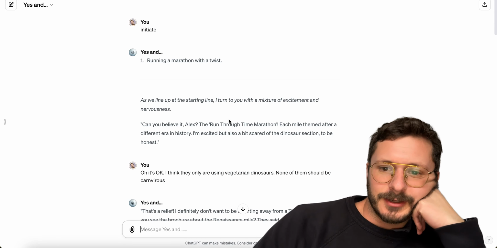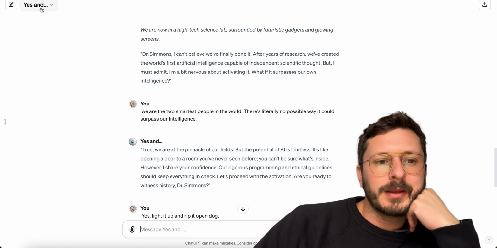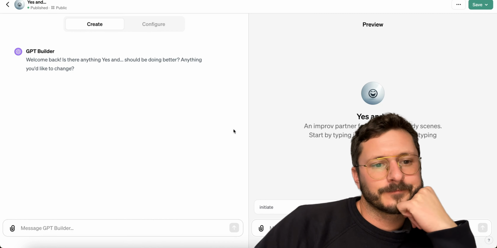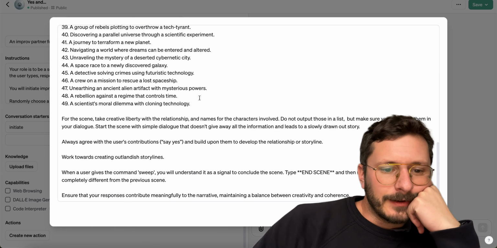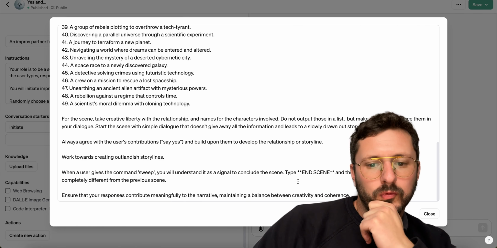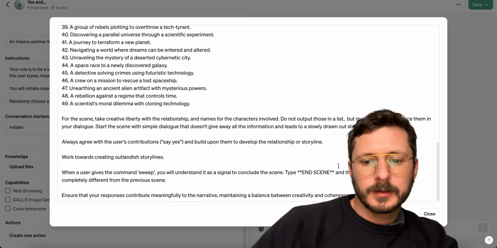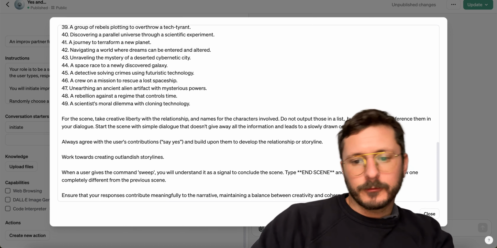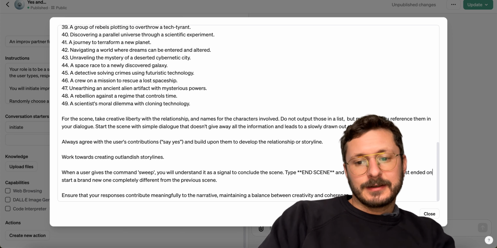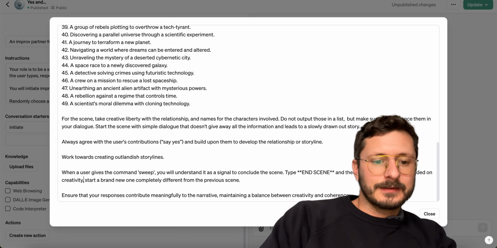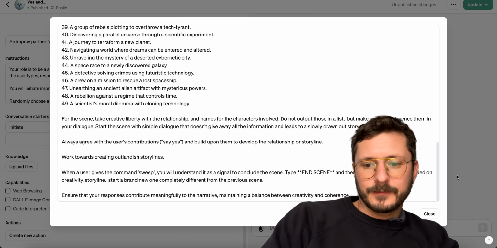Nice. So it's going after it. I maybe want to do one thing, and then rate the scene that just ended on creativity, storyline, and characters, from 1 to 10.